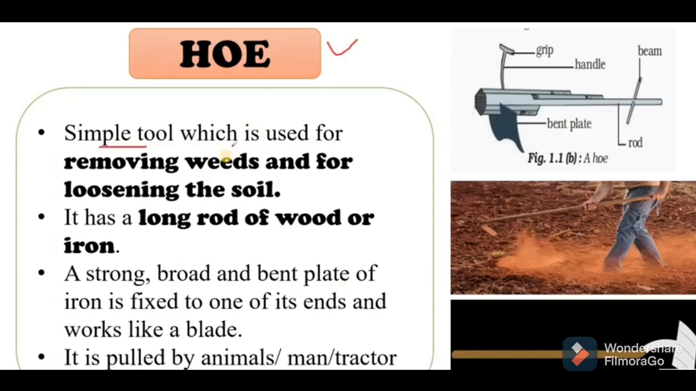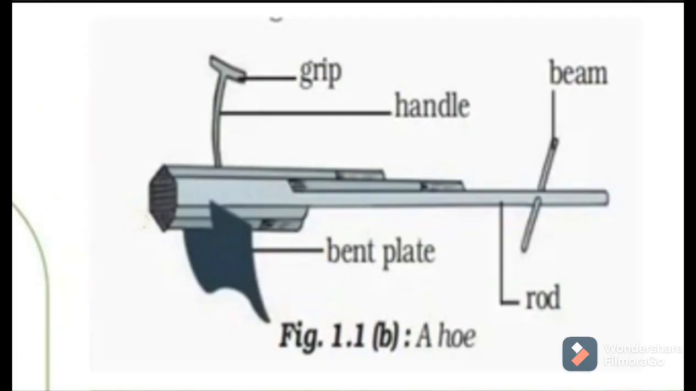Then hoe is there. What is a hoe? Hoe is a simple tool which is used for removing weeds and loosening the soil, and it has a long rod of wood or iron. A strong broad bent plate of iron is fixed to one of its ends and works like a blade. It is pulled by animals, man, or tractor. So this is simple. You can see in the picture.